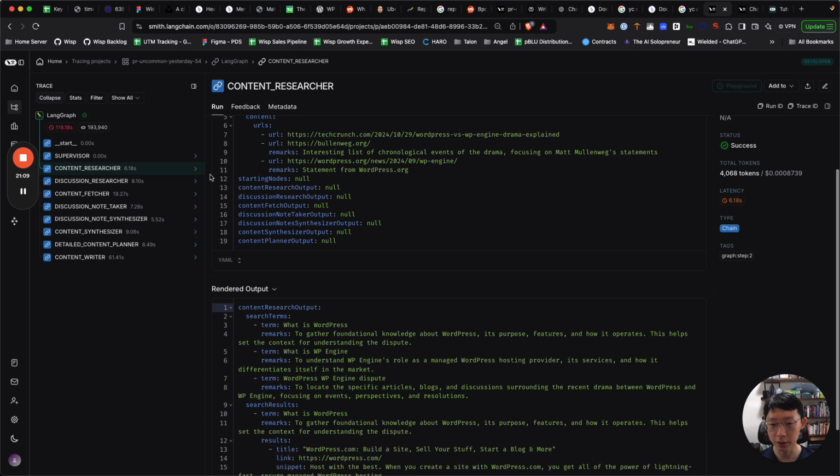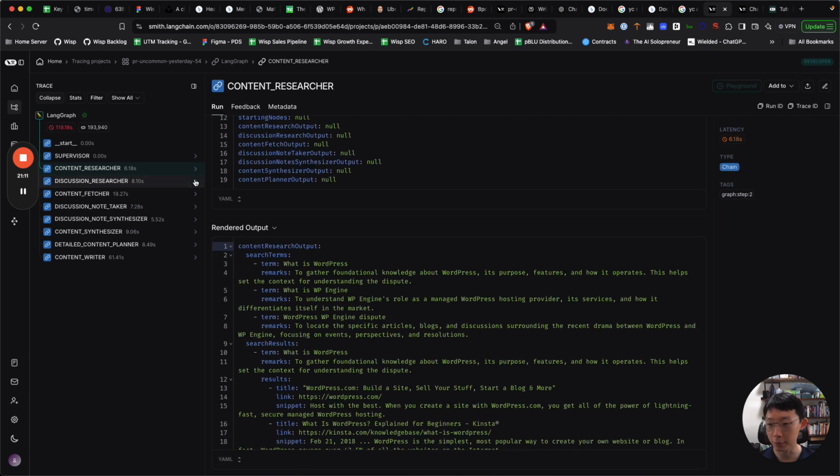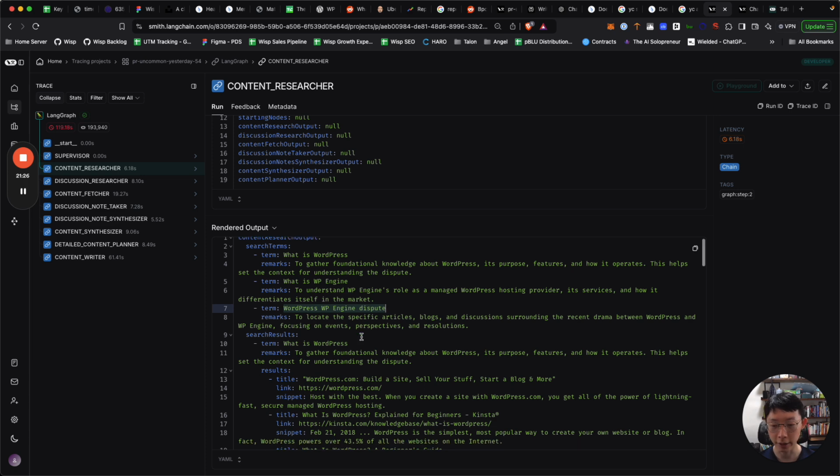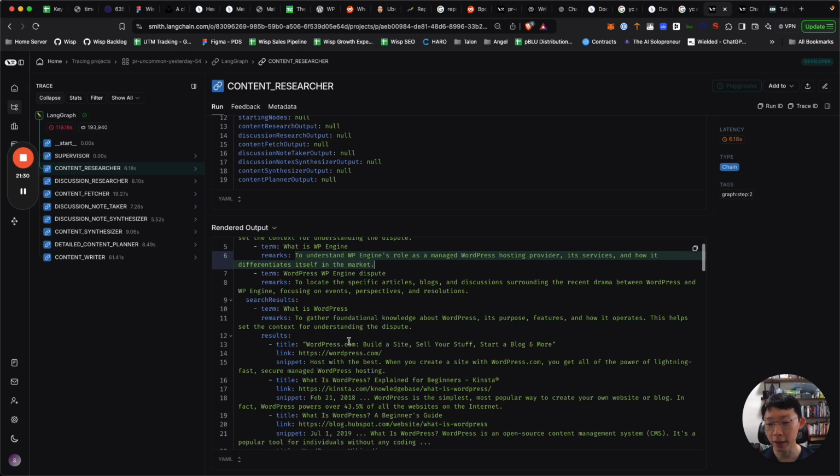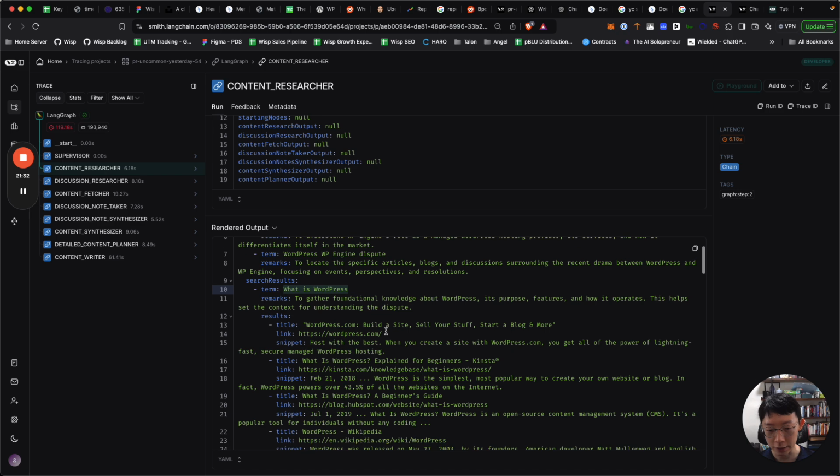For the content researcher, it starts off with the input, and then you can see it searches for search terms. It starts off with what is WP Engine, and WordPress and WP Engine dispute. It tells you why it's trying to do the searches, and from there it gets the search results from Google.